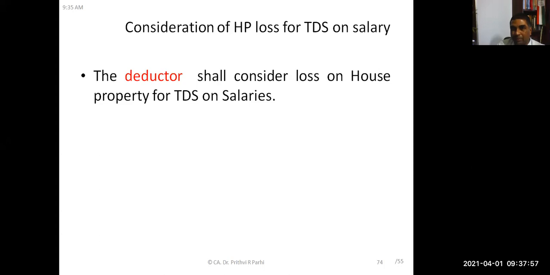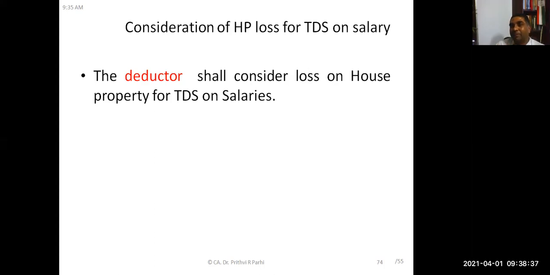Some persons might have salary income, and the deductor, the person deducting tax from salary, is also supposed to consider house property loss. Let us say someone is paying salary of 10 lakh rupees and is supposed to deduct tax at source. While deducting, he will also consider house property loss. If the recipient has a loss under house property, he will set off that loss, and only the net amount will be considered for deduction.